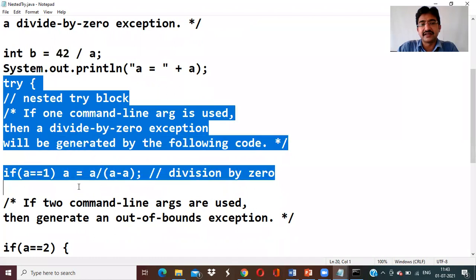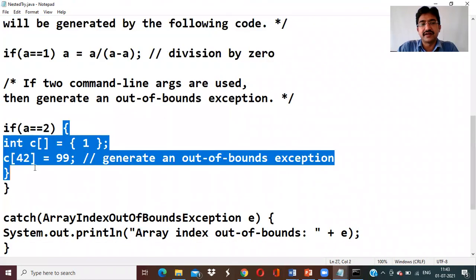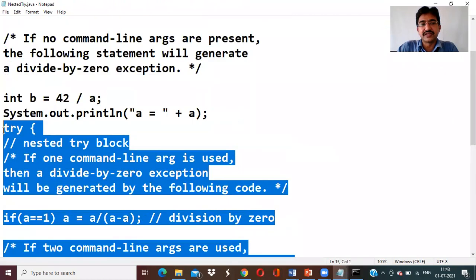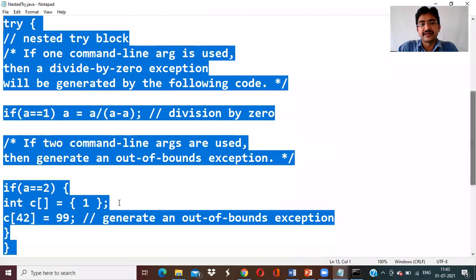From here it is starting. The child try is starting, and this is the if statement. Up to this is the child try. This is entirely the child try. Okay, so this is the if block. This is the if from here to here. This is the if, and this is the try, the child try.